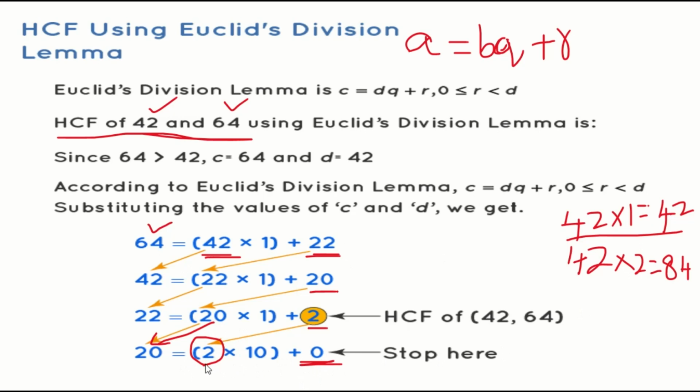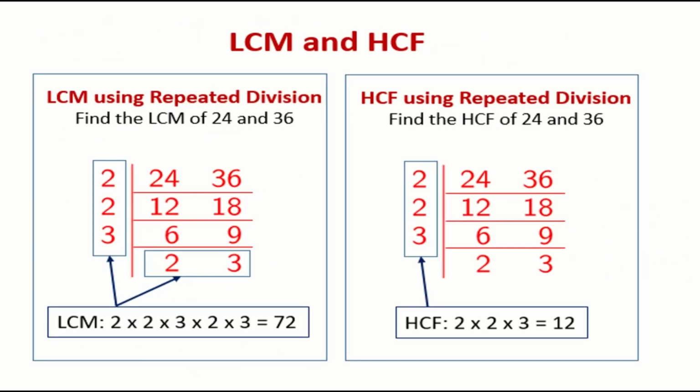It is 2. Here, what you have to remember is to always consider the greatest number as the dividend and the smallest number as the divisor. In each step, the divisor changes into the dividend in the next step and the remainder changes into the divisor. In whichever step you get remainder 0, that divisor will be your HCF. Next, we are going to see how to find the LCM and HCF in the long division method.